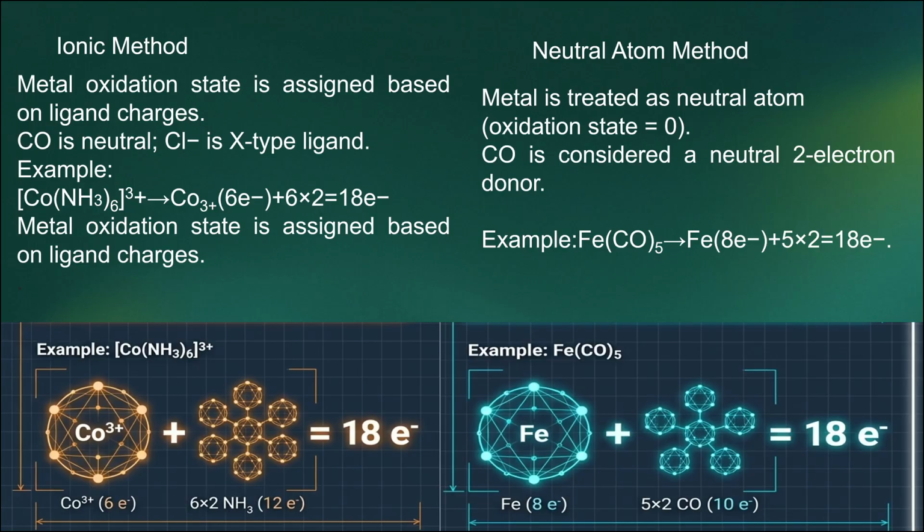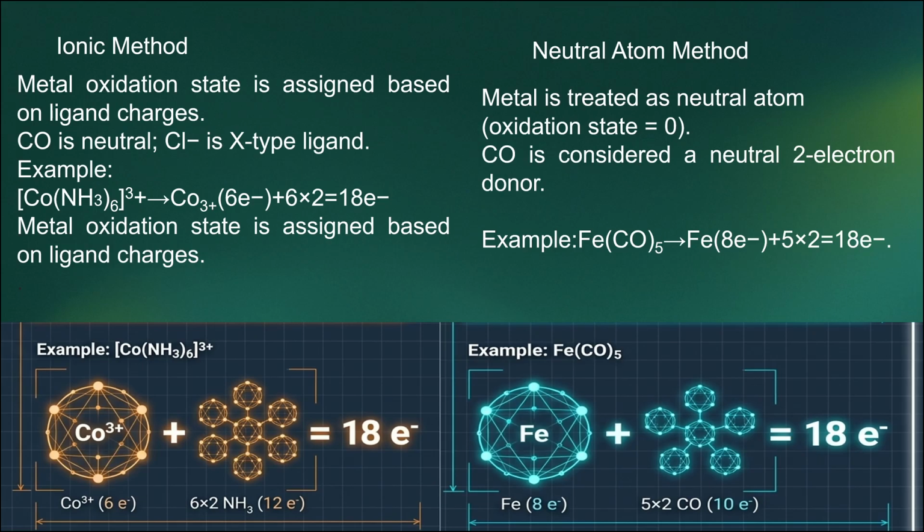A simple example is given below, where you have a coordination compound, or ion, with a positive charge. We can calculate by taking cobalt, which has 6 electrons in the valence shell, and each amine donates 2, so 6 into 2 gives 12. Totally, 12 plus 6, you get 18 electrons.